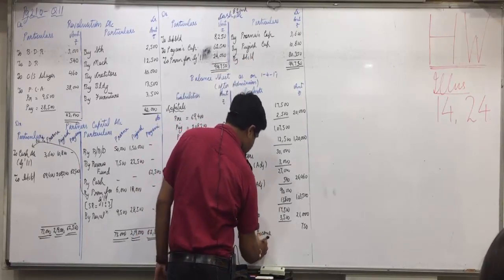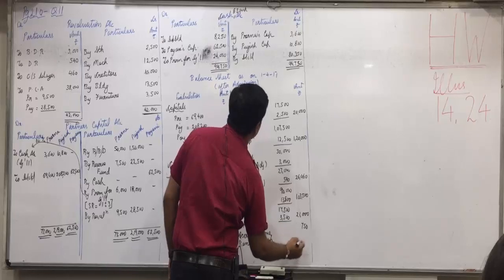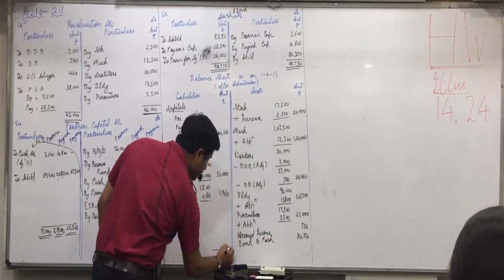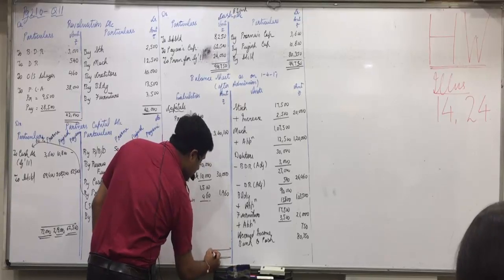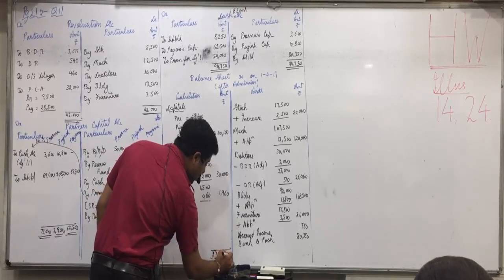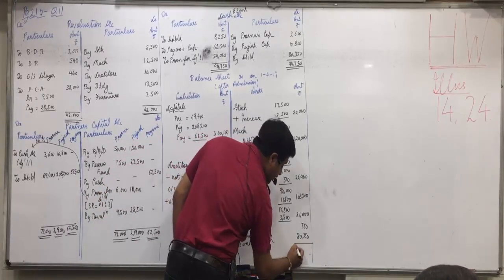Bank and cash 80,350. Total 3,72,060. Same on both the sides. Yes.